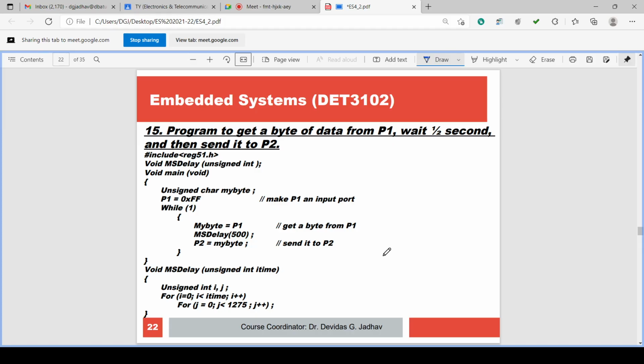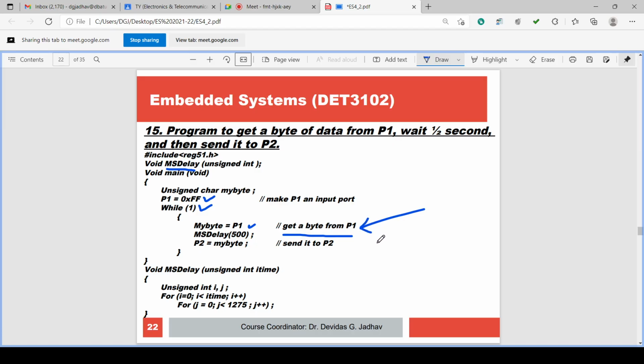Then the program again for function, we are making all the IO lines of P1 1. While 1, infinite loop, my byte equal to P1, get a byte from P1.